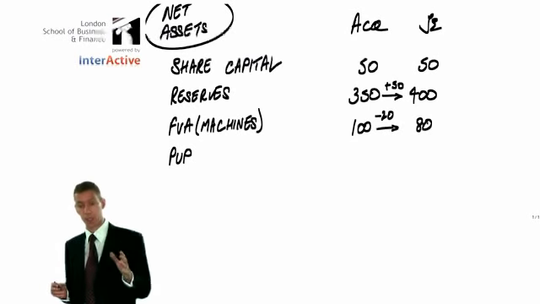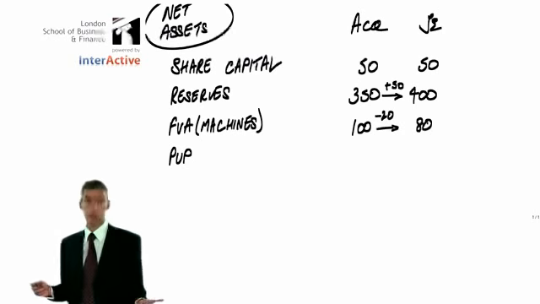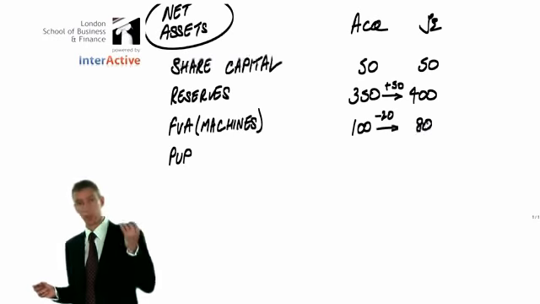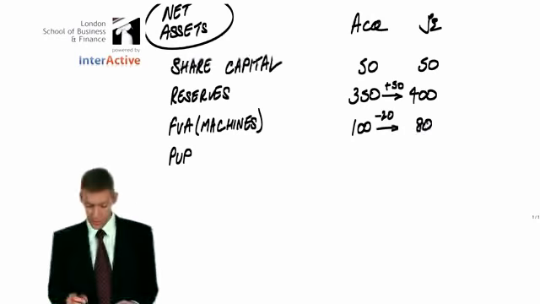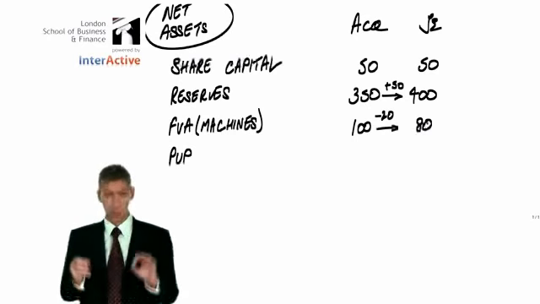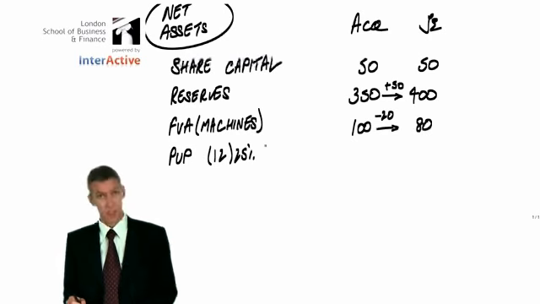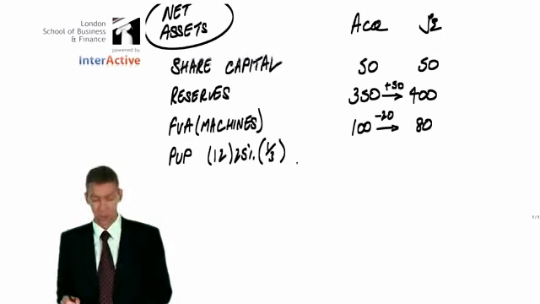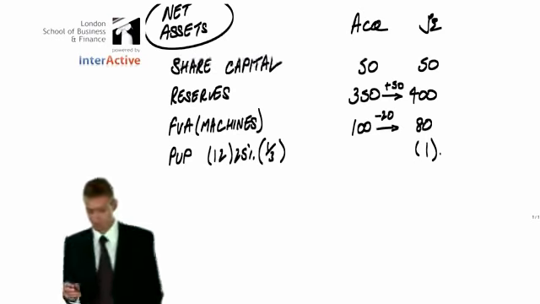Please don't over-explain yourself. If you over-explain yourself in question 1, you'll run out of time, let alone in the B section. Please be very careful to explain yourself, but explain yourself very, very briefly. Have really brief workings. For example, this calculation, the PUP, is going to be really succinct. All I'm going to show the examiner is the transfer price is 12. The margin, giving us the hidden profit, is 25% of that 12, and 1/3 is still in stock, giving us 1. That's it. That's all the explanation that is required at P2.